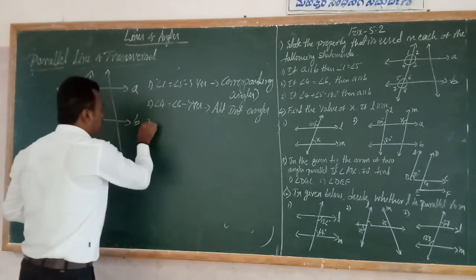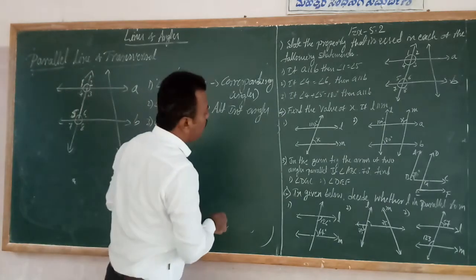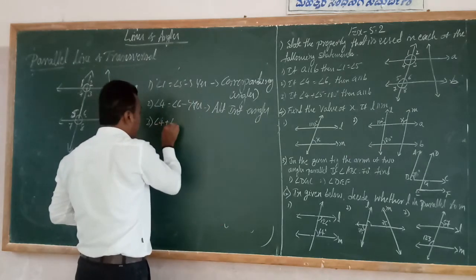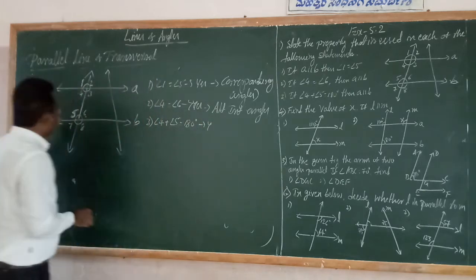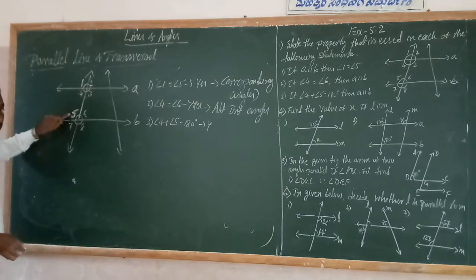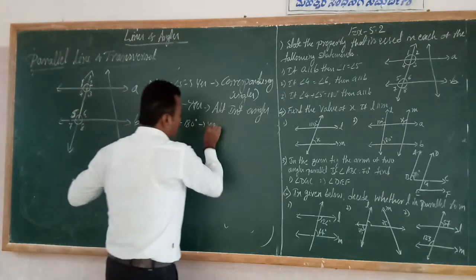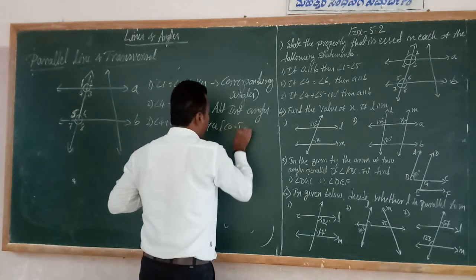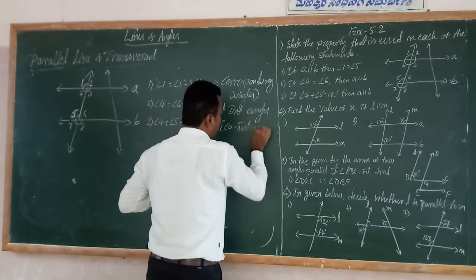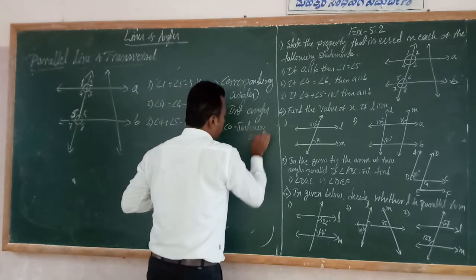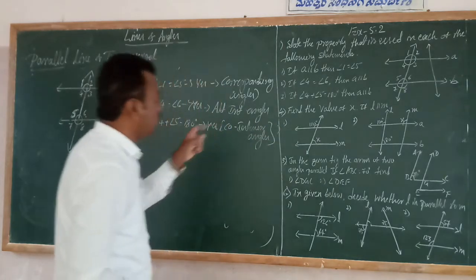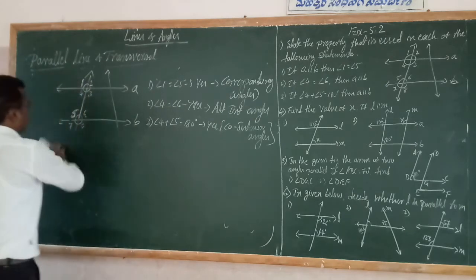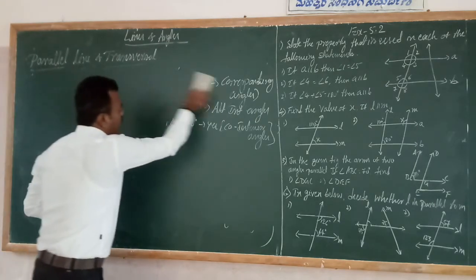Last one, angle 4 plus angle 5 is equal to 180 degrees. Is it right? Yes, because 4 plus 5 are on the same side of the transversal. The sum of these two angles is equal to 180 degrees because of co-interior angles. Do you understand? Yes. Like that, second and third questions are there. In your textbook, you can solve them in your book.